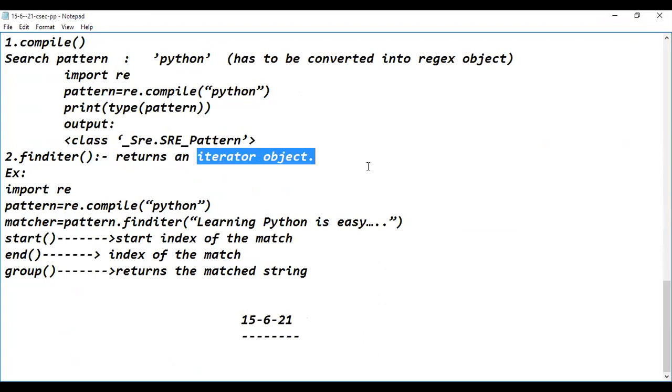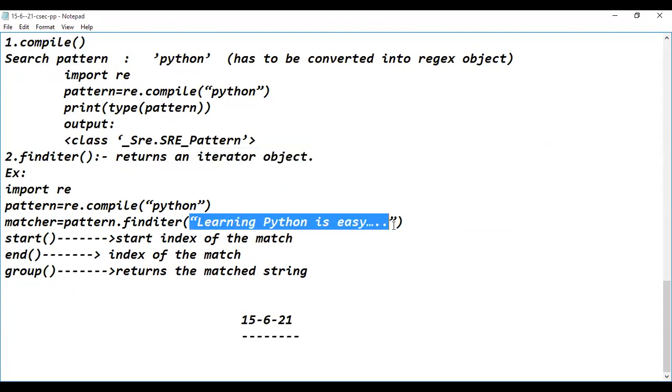If you look at the inputs provided to this finditer method, here we are providing the target. The target is provided as the input for the finditer method, and it returns the matches available within the target.